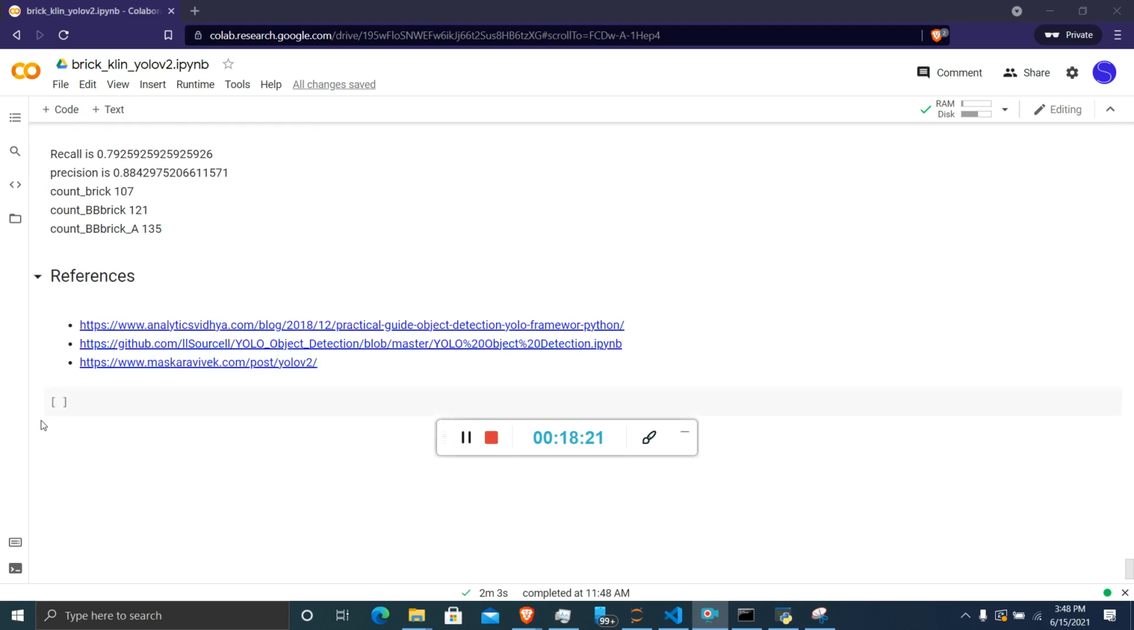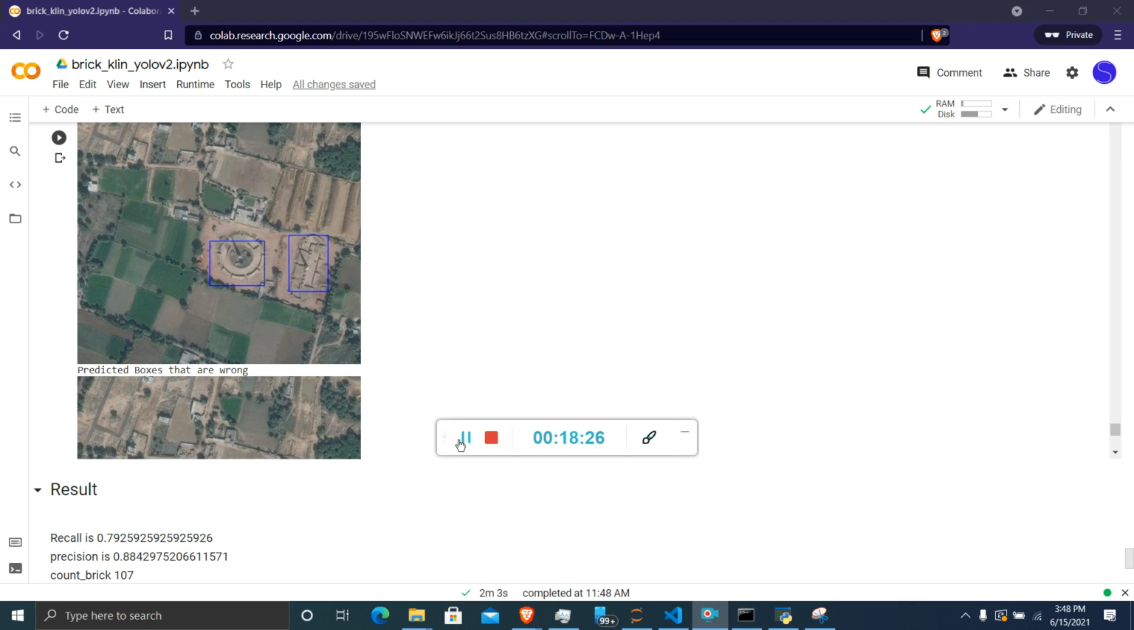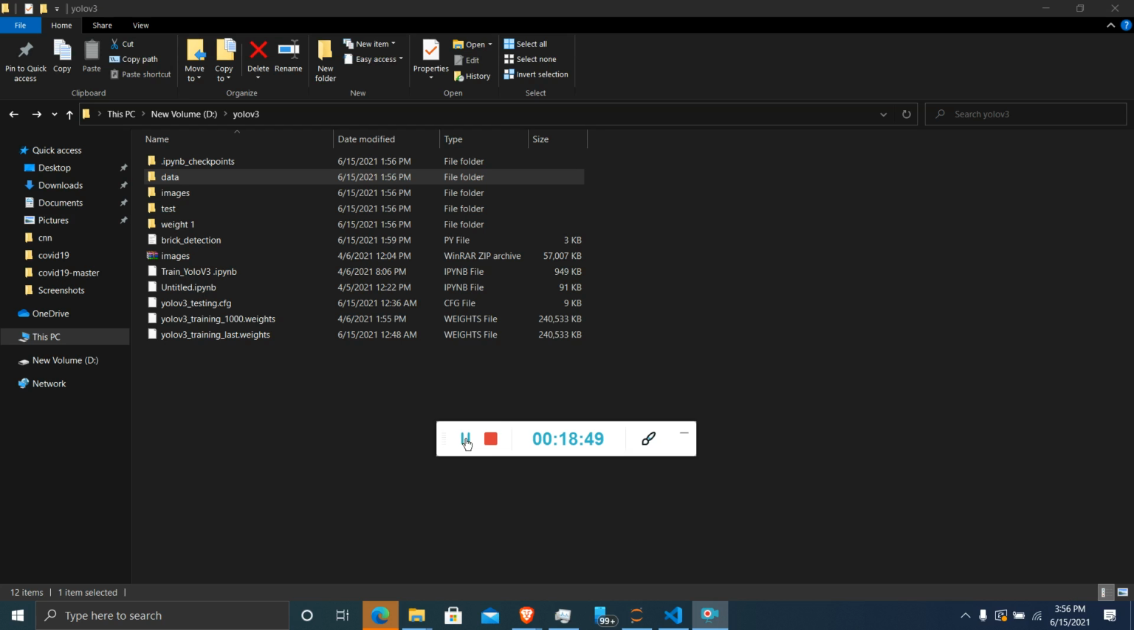These are the references where we have implemented YOLO version 2. By using version 2, we can see it is able to detect multiple objects in a single image, which is not handled by the CNN. So this is handled by YOLO V2, but it is not giving very good results. For that reason, we have gone through version 3. After YOLO V2, we implemented YOLO V3.